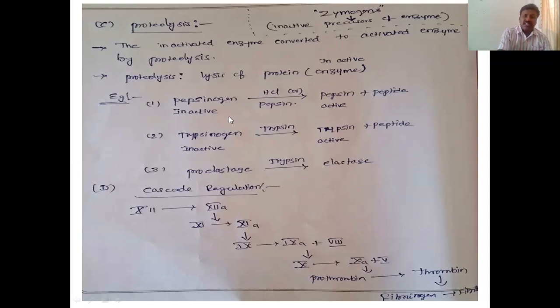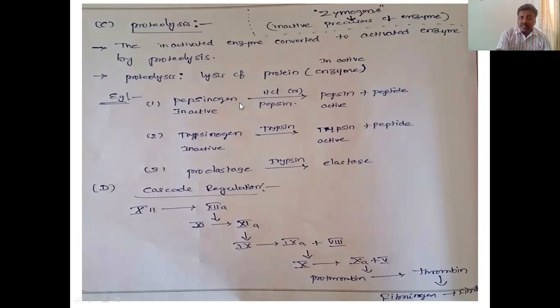Pepsinogen is inactive. In the presence of HCl, it is converted into pepsin plus a peptide, the remaining peptide masking it. So now it is active.